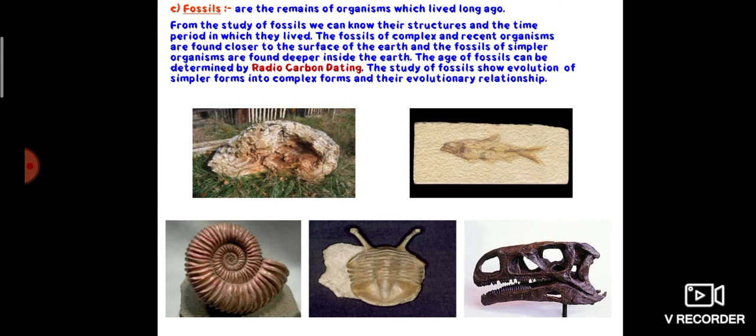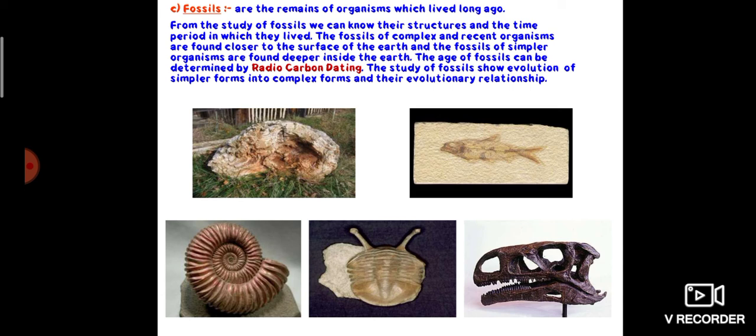Suppose we find some fossil. We find the carbon-14 radioactivity present in the fossil, and we compare that amount with the carbon-14 radioactivity present in living objects today. This is how we compare and easily find out the age.